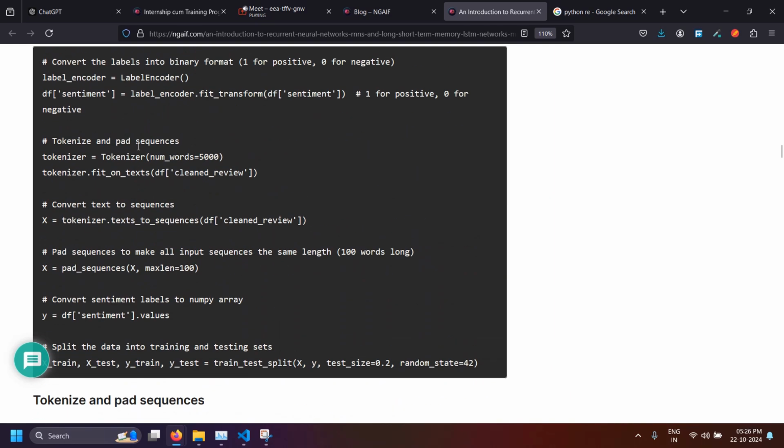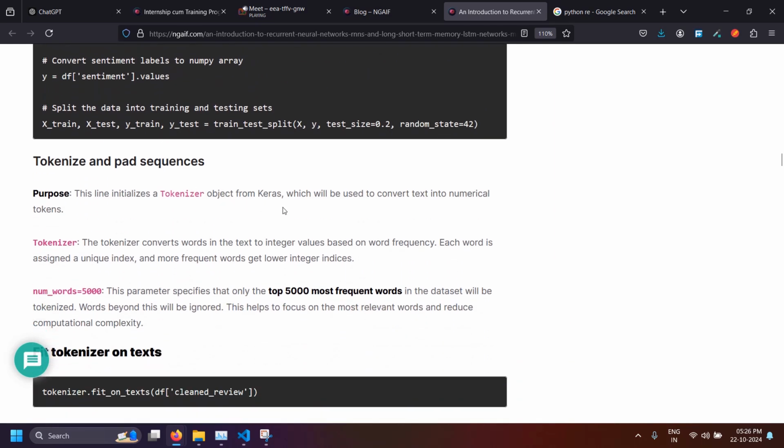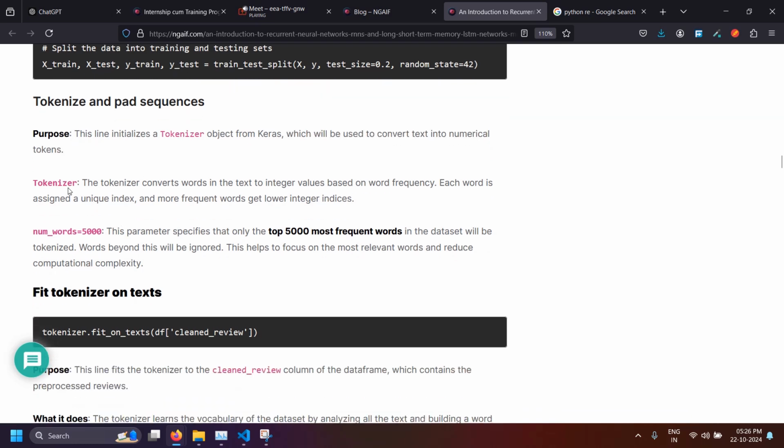This line, tokenizer, initializes a tokenizer object from Keras, which will be used to convert text into numerical tokens. So it will be used for converting text into numerical tokens. The tokenizer converts words in the text to integer values based on word frequency.